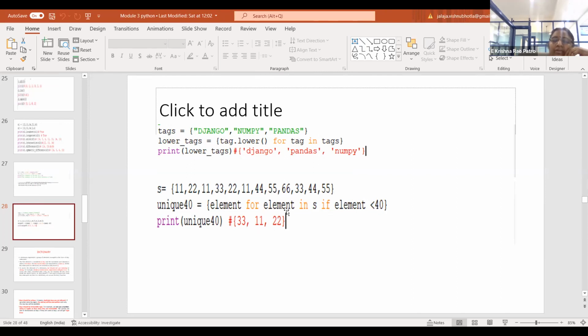I'm displaying the contents of the new set, that is unique 40. Am I clear? Yes, ma'am. Less than 40.